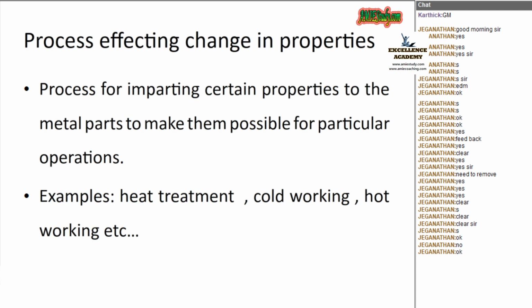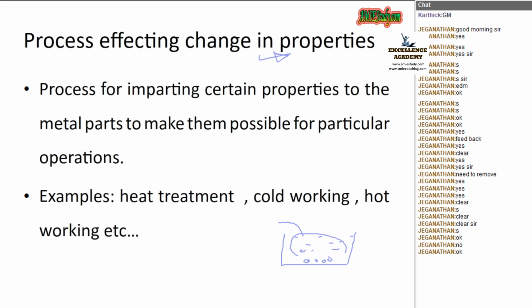So we learned the primary machining process, secondary machining process, then the third one is the joining process, then the polishing process, and the last one is the process affecting change in properties. I told you that when you cast a product using two different materials, denser particles will come to the bottom and lighter particles will be at the top.